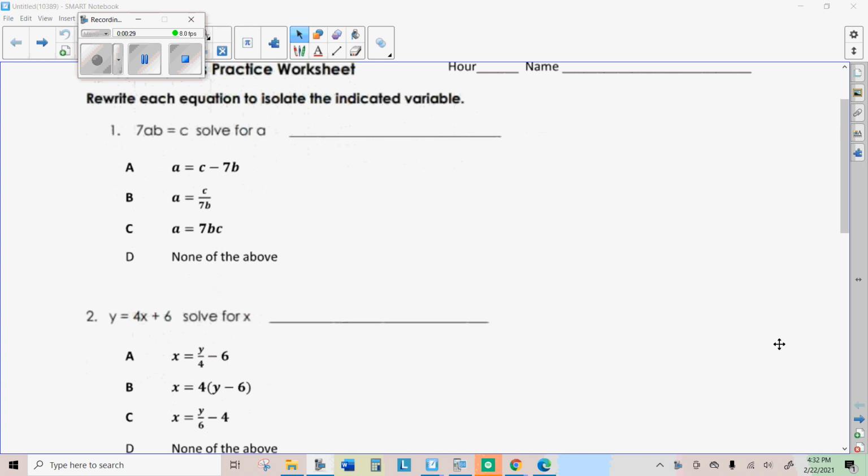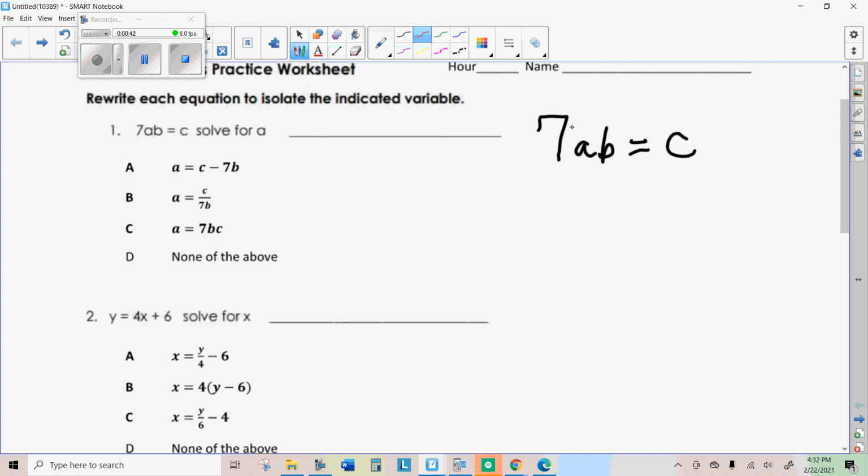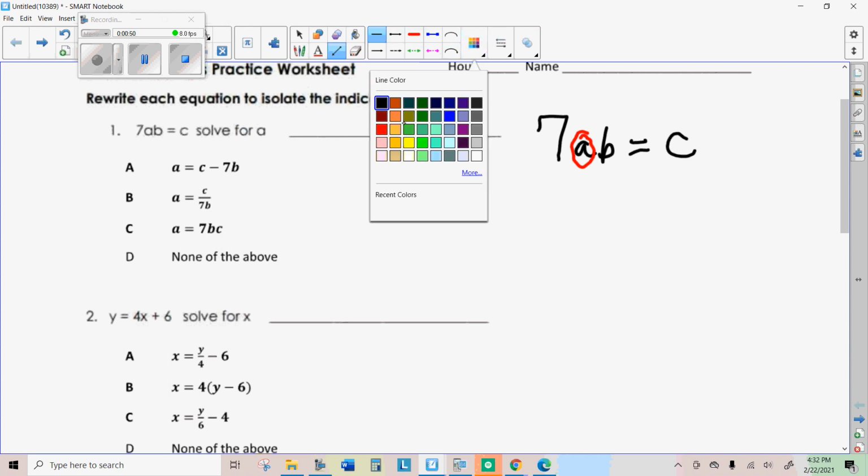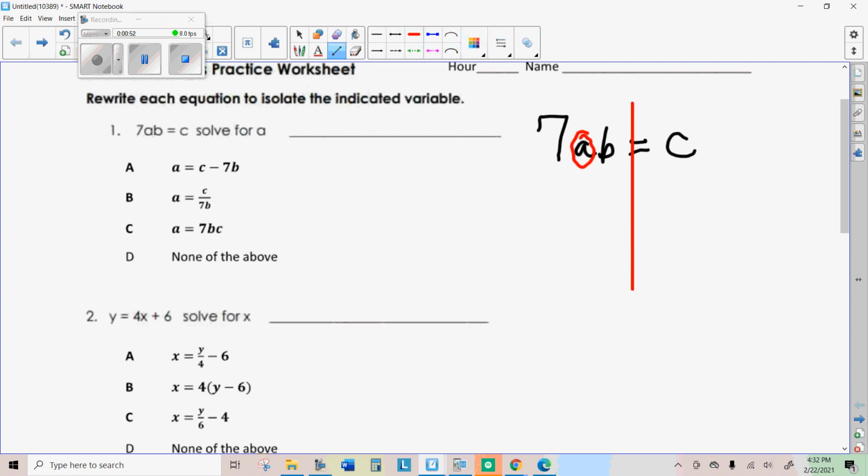The first one we want to solve for A. I'm just going to rewrite it over here. When you're solving, that means you're isolating the variable. So we want this A all by itself. Look around that A and figure out what you need to get rid of. Using the balancing method, we need to get rid of the 7 and the B.